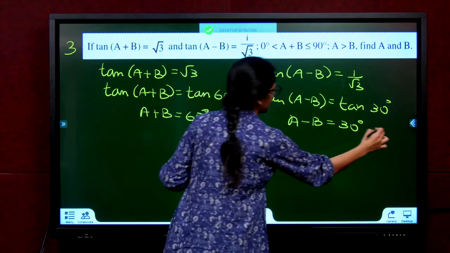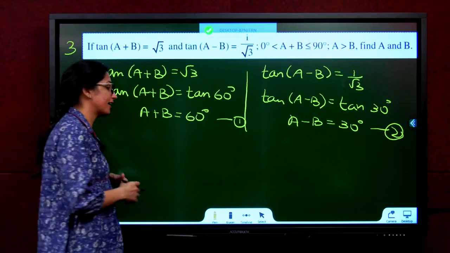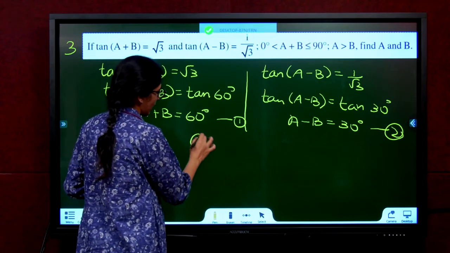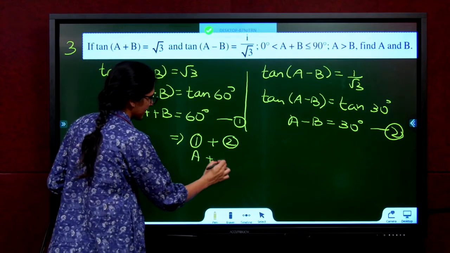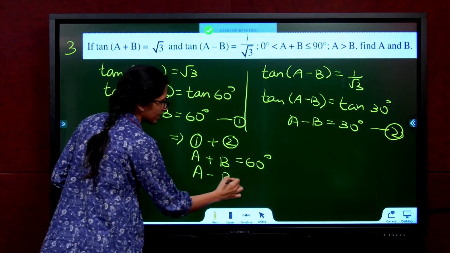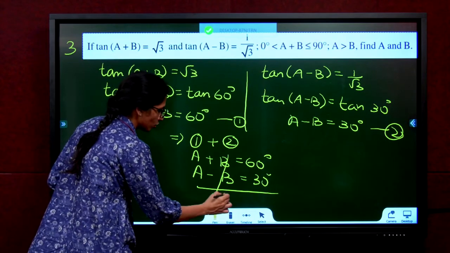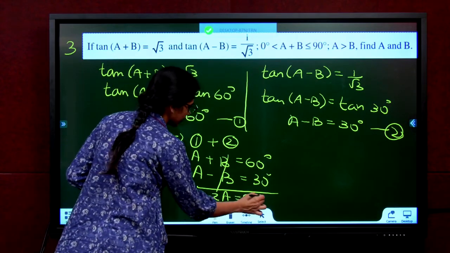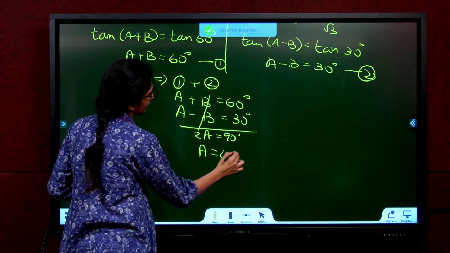This is equation 1, this is equation 2. One is plus B, one is minus B. So if we add it, they get cancelled. So adding equation 1 plus 2. A plus B is 60 degree. A minus B is 30 degree. Add it, B and B cancel. 2A is equal to 90 degree. What is A? 45 degree.